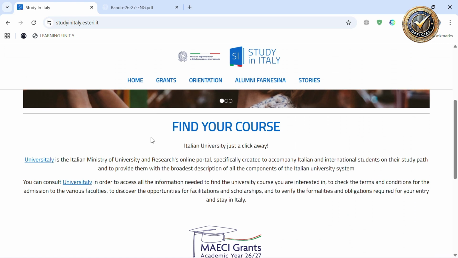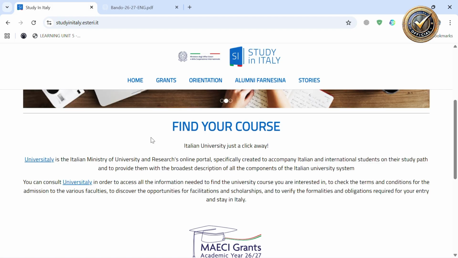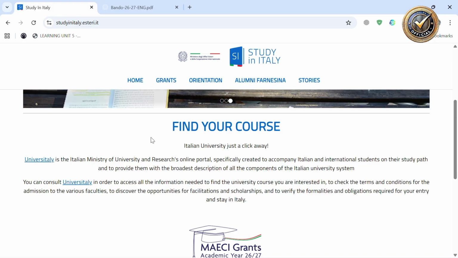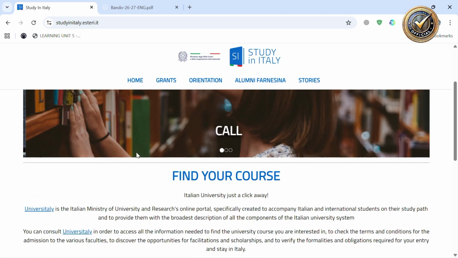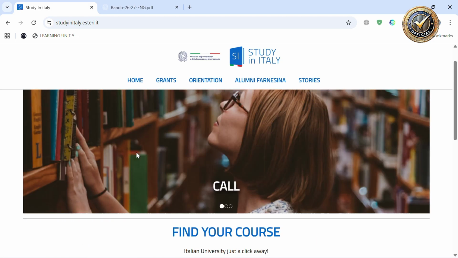The second program is the AFAM, or Fine Arts, Music and Dance. Duration is 9 months, potentially renewable, and you must meet institutional academic requirements. Some programs require an admission test.